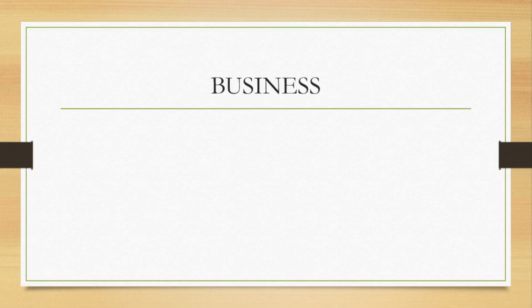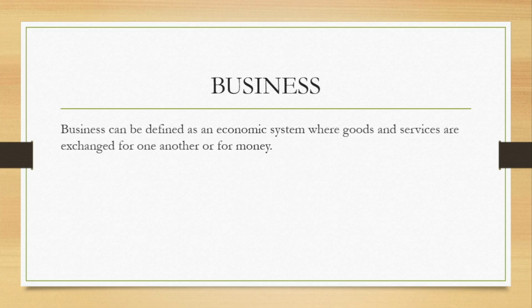Now, business. We see that everybody right now does one form of business or the other, or is involved in the line of business. What exactly is business? Business can be defined as an economic system where goods and services are exchanged for one another or for money. We need to take key things in this particular definition, and the first one is goods and services.